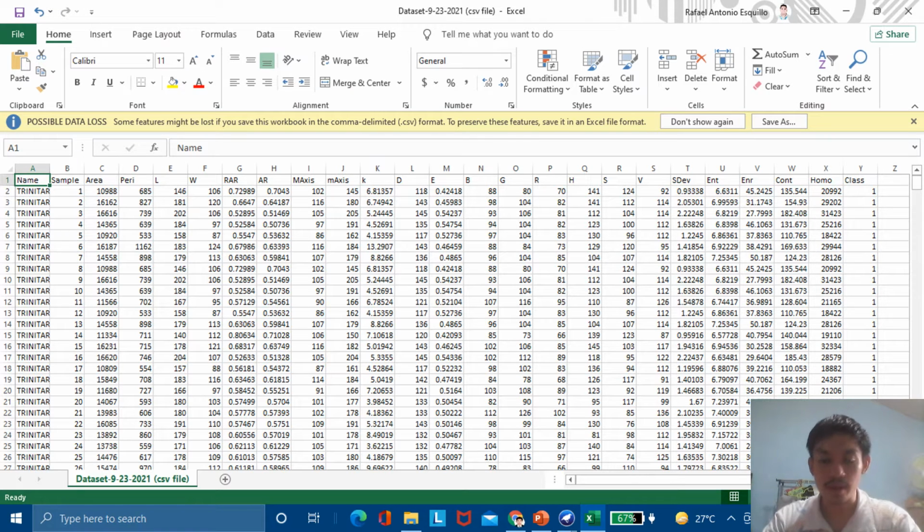So what we have done in the fixed Excel file is that on the leftmost side of the Excel column, we have typed the name of the Trinitario cacao and Forastero cacao. So there are 250 samples. We have typed 250 names of Trinitario cacao and Forastero cacao each.